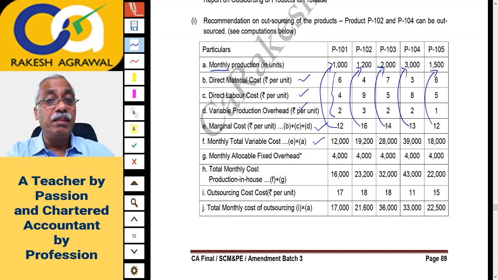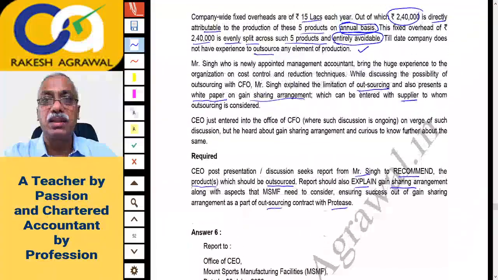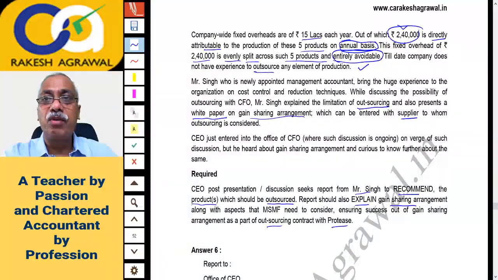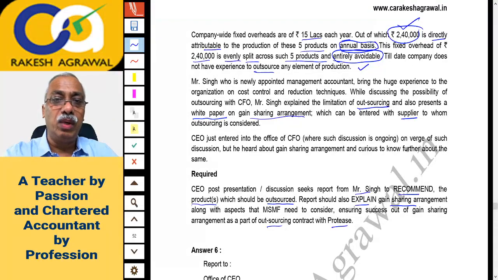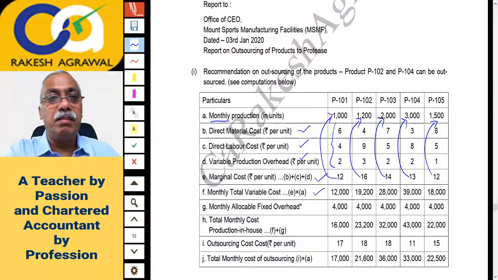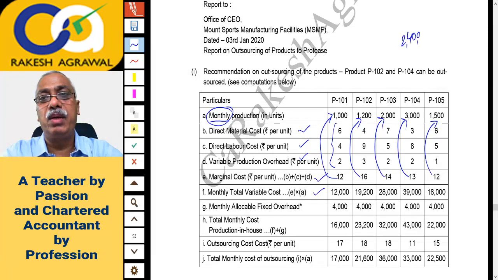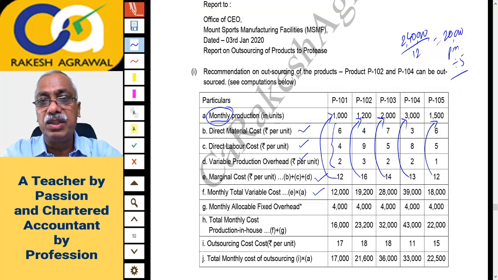Then we'll have to take avoidable fixed overheads. Please remember, the avoidable fixed overheads given above were some 2,40,000, but I think it was for a year. Let us check again. Yes, this 2,40,000 is directly attributable on an annual basis, and it is to be shared equally. So 2,40,000 per annum, but here the production is monthly. So first of all, 2,40,000 divided by 12 months, so it will be 20,000 per month, and it is to be divided equally by 5, so it will get distributed between the 5 products equally.